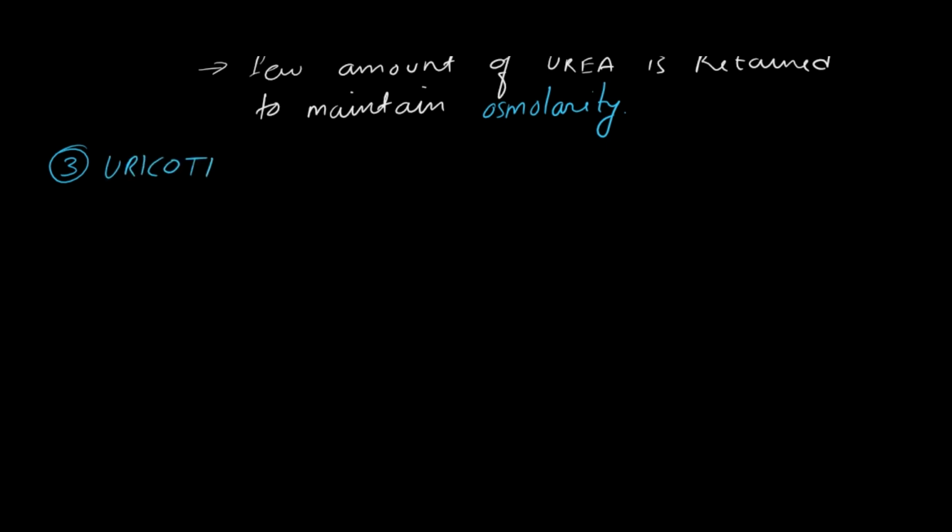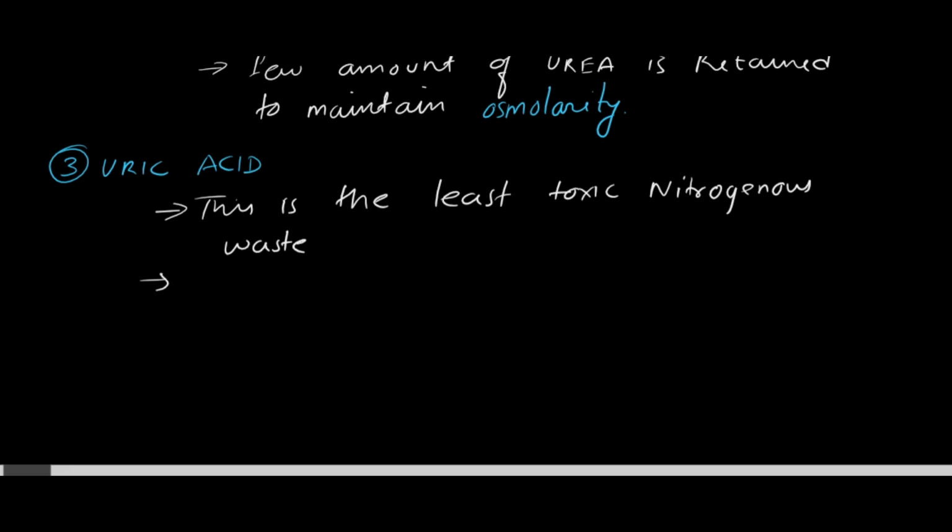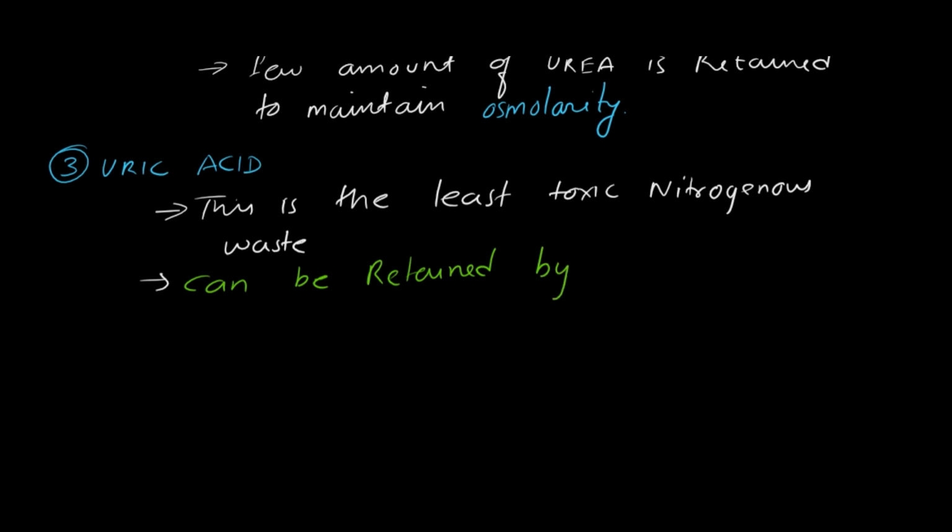The third type of nitrogenous waste is called uric acid, and the organisms are called Uricotelic. This is the least toxic nitrogenous waste. Compared to the other two, this is the least one which can harm, and hence it can be retained by the body fluids for a longer period of time.